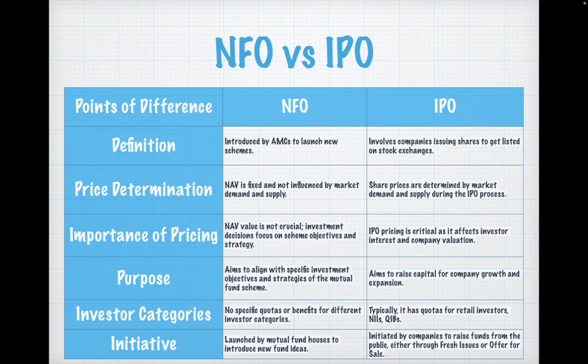Now, again, importance of pricing, NAV value is not crucial. As I said, it's not that 10 rupee is cheap, but while in case of IPO, looking at the price, you can multiply it by the number of stock after IPO is done, so that you can get the whole company valuation or market capitalization. Based on that, you can figure out whether it is overvalued, undervalued, or rightly valued by the information given in the RHP, the balance sheet, cash flow statement, and P&L statement.